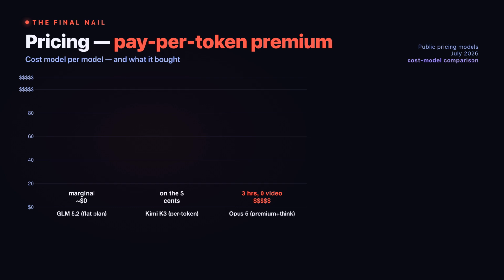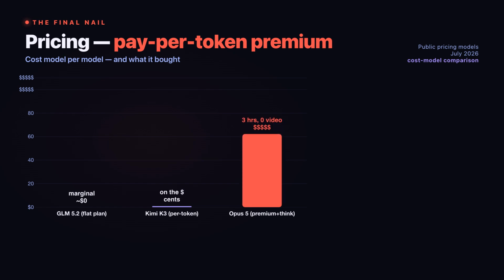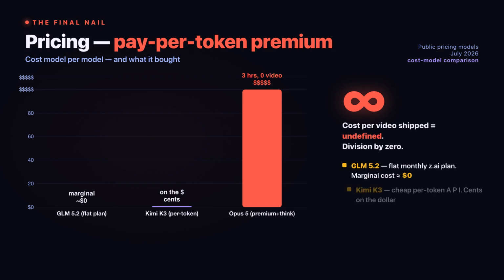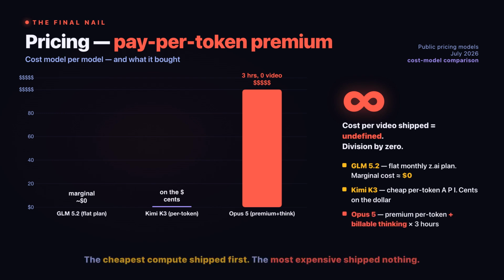coffin. Pricing. Amazon Bedrock charges pay per token, at premium rates, and Opus 5's thinking tokens are billable. 3 hours of high reasoning, plus compaction cycles, plus tool use, on global inference. A serious token bill. For zero output. GLM 5.2 runs on a flat monthly Z.AI coding plan. The marginal cost of this one video was effectively zero. Kimi K3 costs cents on the dollar through Moonshot's API. The cheapest compute shipped first. The most expensive compute shipped nothing.